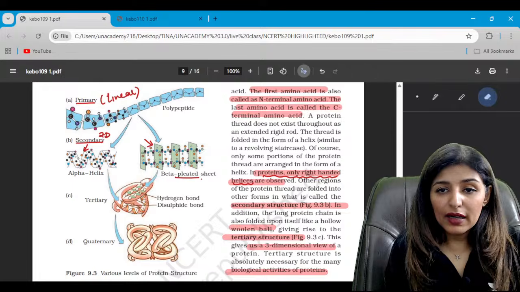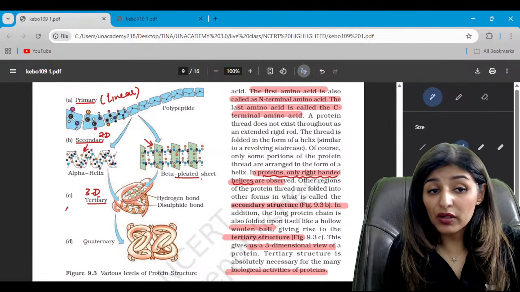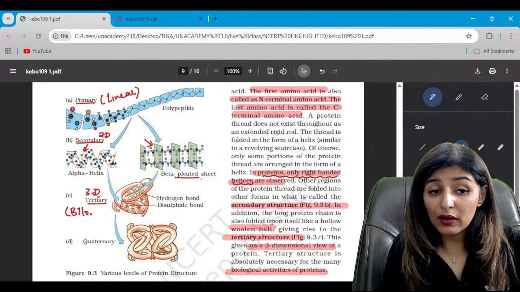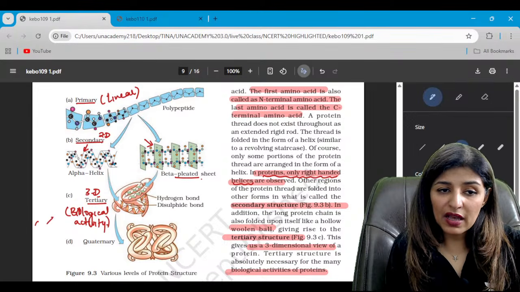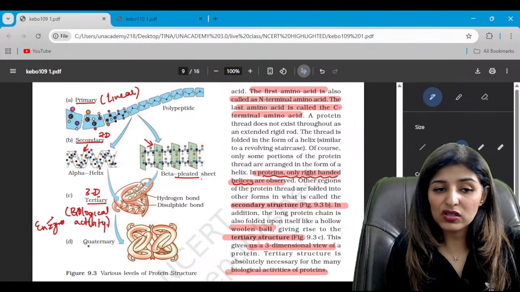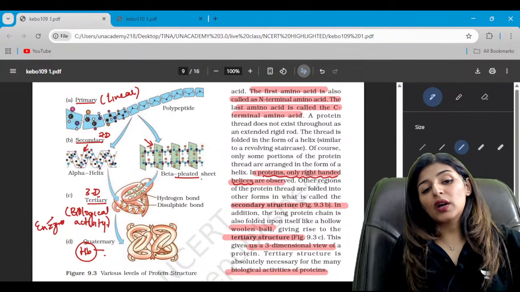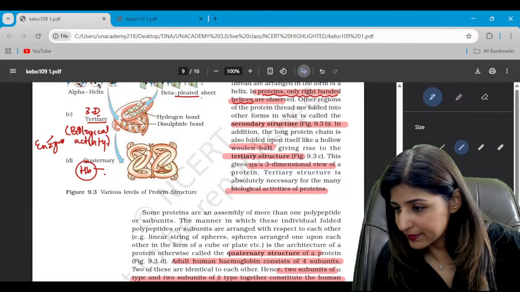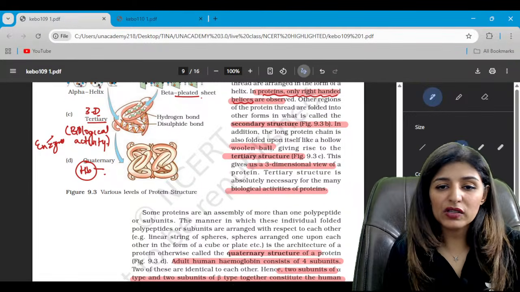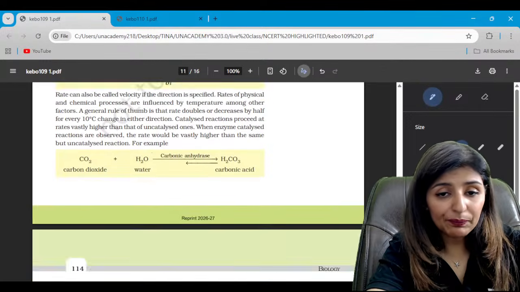All right. Next is tertiary structure or three-dimensional structure, which is very important for biological activity, like in case of enzymes. So enzymes have three-dimensional structure, and quaternary structure, like in case of hemoglobin. So quaternary structure is present in such proteins which have more than one polypeptide chain, right? More than one polypeptide chain. So these are the four different structures you should be able to identify.